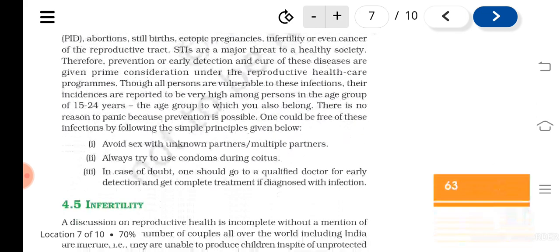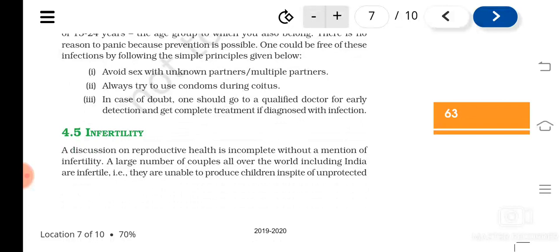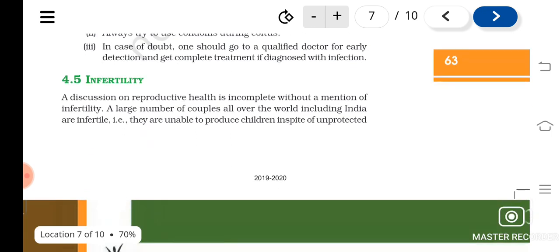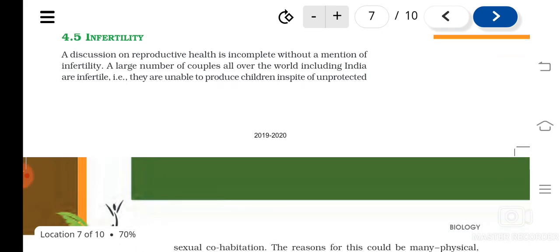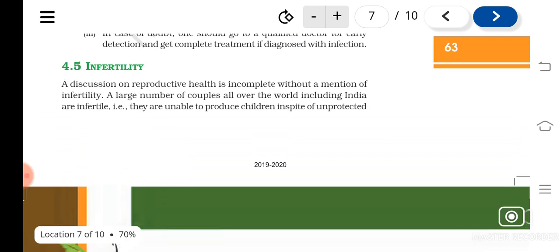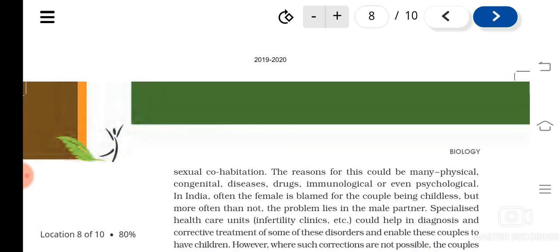And we have also studied the different ways by which we can prevent STDs. Then next is infertility. So infertility means: if a couple, without using any contraceptive methods, despite unprotected sexual cohabitation, is not having children, then that condition is known as sterility or infertility.